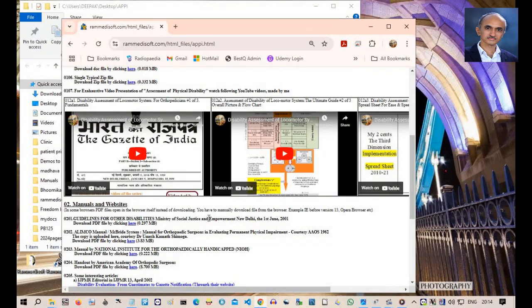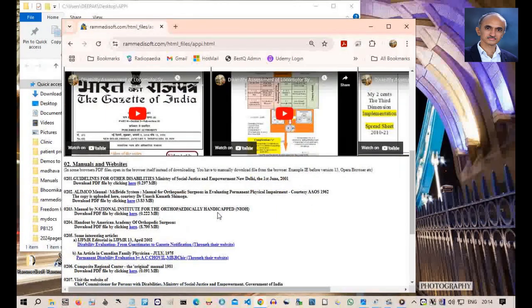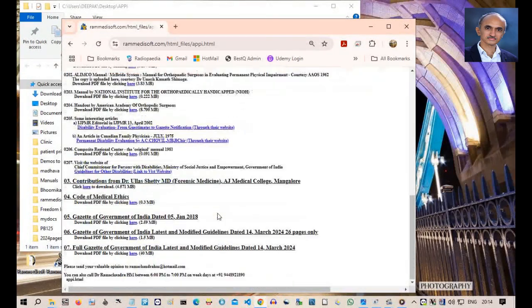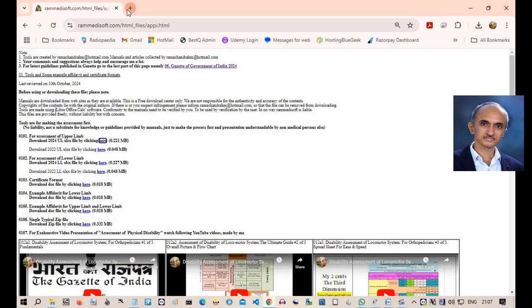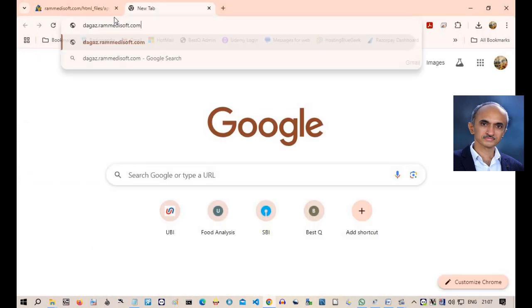At the bottom of the page, I have the link to download the full Gazette of 827 pages and short version of 26 pages. You can click on any links and download files from here, one by one. No registration is needed for downloading any files from my website.